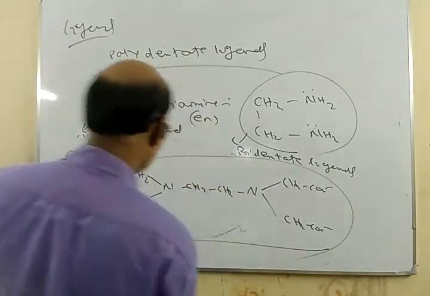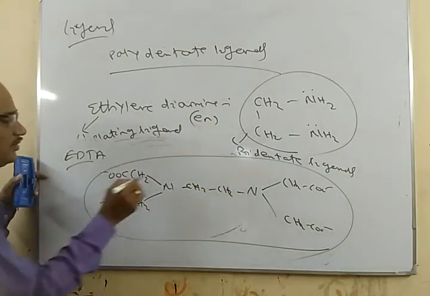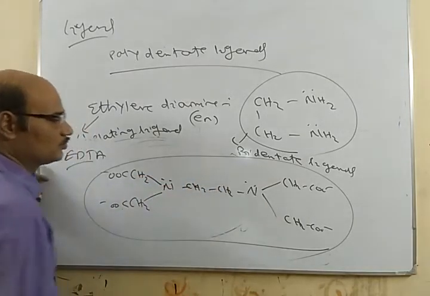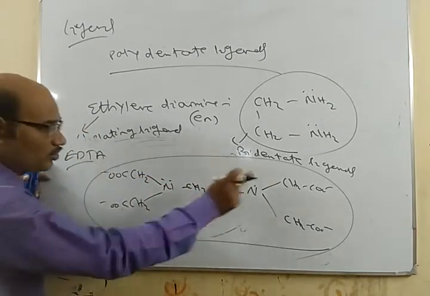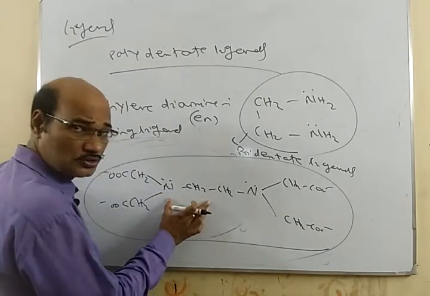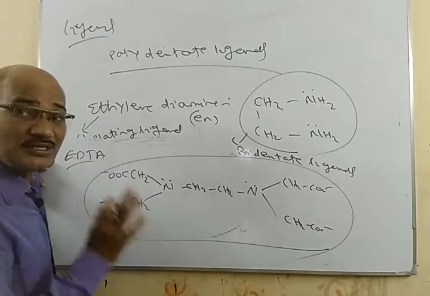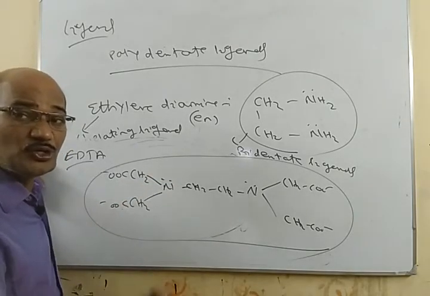This is called EDTA. Here we have 4 oxygen atoms to donate electrons and 2 nitrogen atoms to donate electrons also. So this is a hexadentate ligand. 6 electron pairs can be donated at a time.